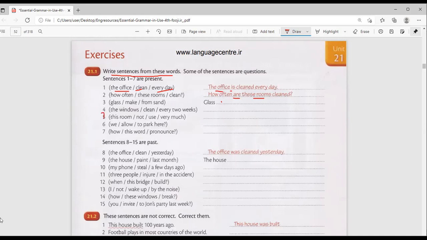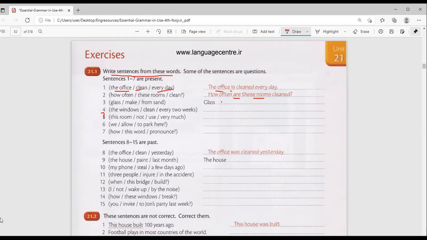Yeah, see number 4, try. The windows clean every 2 weeks. The windows are cleaned. Yeah, very good. Because windows is plural, so the windows are, and then cleaned, participle. Are cleaned every 2 weeks. Present simple, isn't it? Are cleaned.